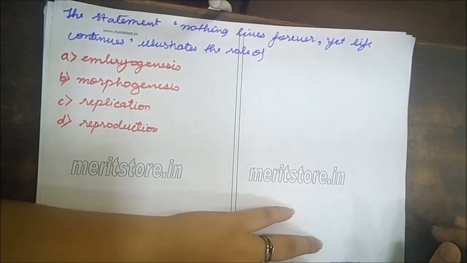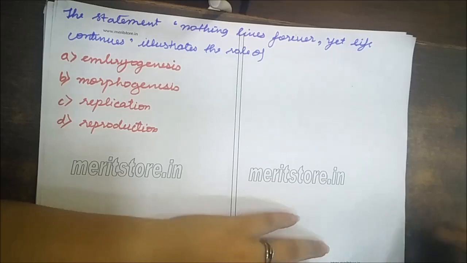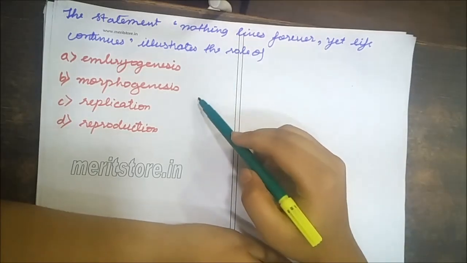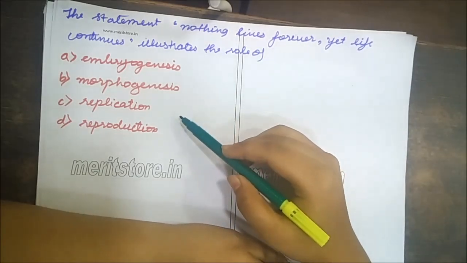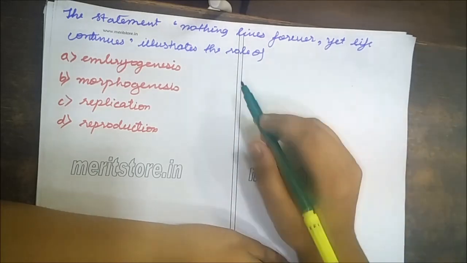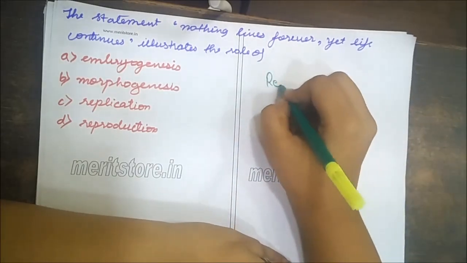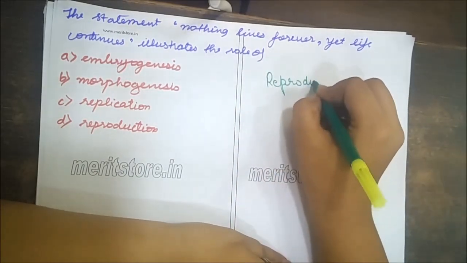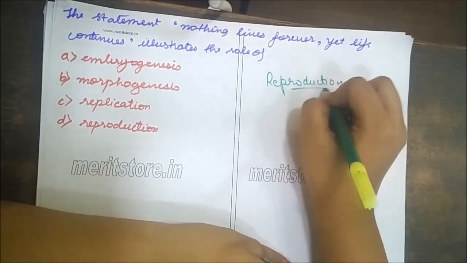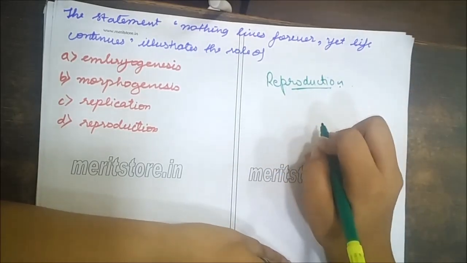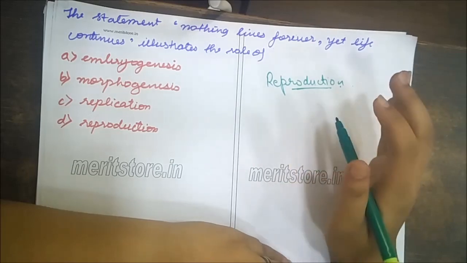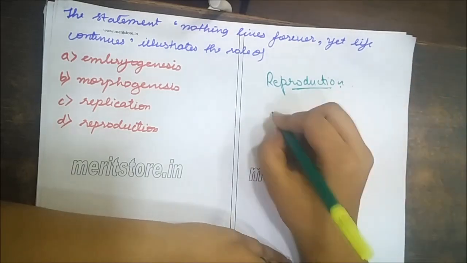The statement nothing lives forever yet life continues illustrates the role of embryogenesis, morphogenesis, replication, or reproduction. The answer for this is reproduction. Let's know how. Reproduction is the formation of new individuals of a similar kind.